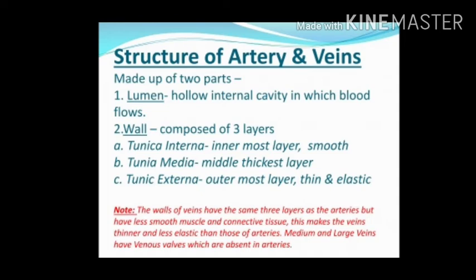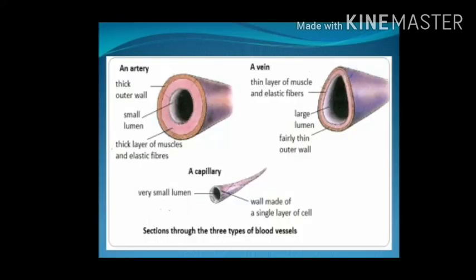Medium and larger veins have venous valves, similar to the semilunar valves associated with the heart, that keep the blood flowing towards the heart. In this picture, you can compare the structure of artery, vein and capillary. Observe, the wall of the artery is very thick. It has a thick layer of muscles and elastic fibers. The lumen is very small in the artery, whereas the wall of the vein is thin, having a thin layer of muscles and elastic fiber. Its lumen is wide. The capillaries are very small, having a very small lumen and a wall made of a single layer of cells.